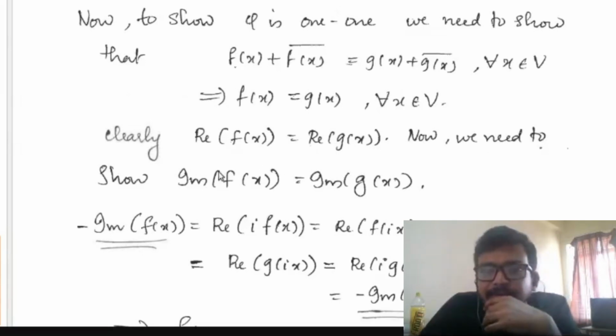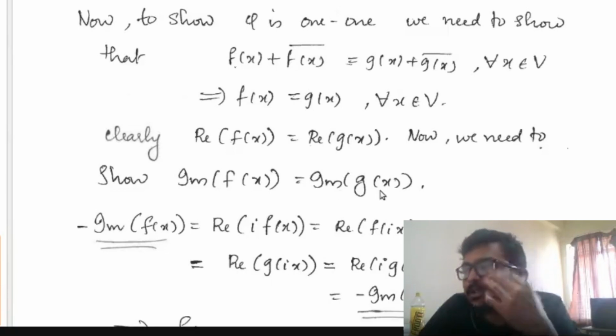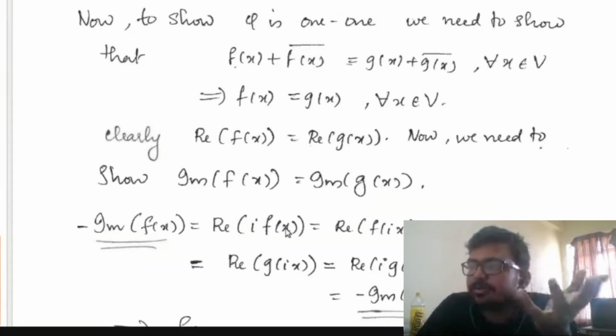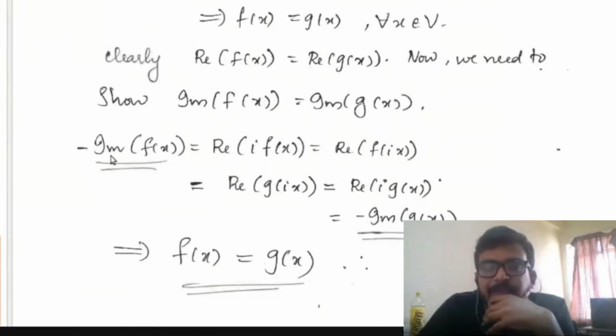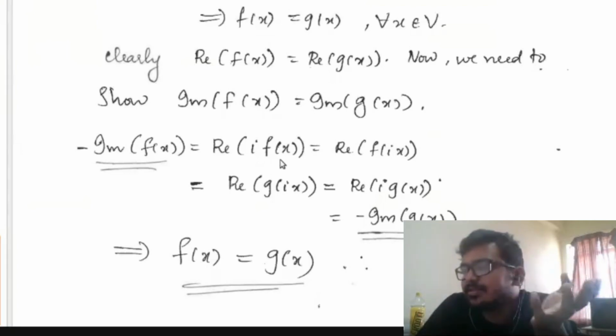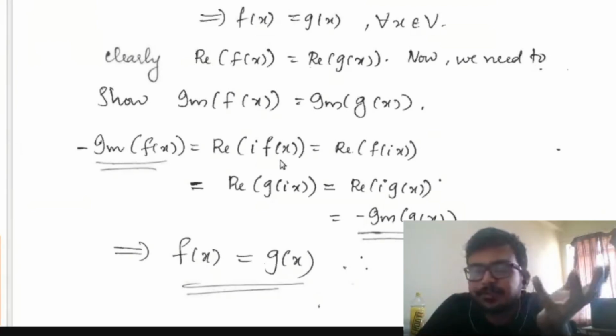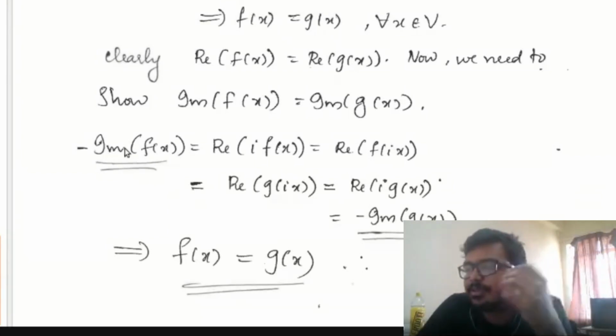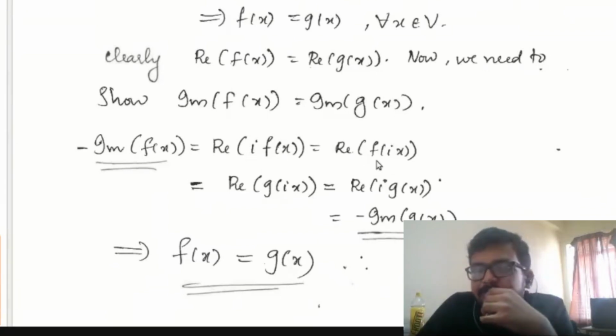Now we need to show that the imaginary part of f and the imaginary part of g are the same. So how will you prove it? Minus the imaginary part of f is nothing but the real part of i times f of x. We get this from the usual complex number theory: minus the imaginary part of z is the real part of i times z. Since f is complex linear, i times f of x is nothing but f of ix.